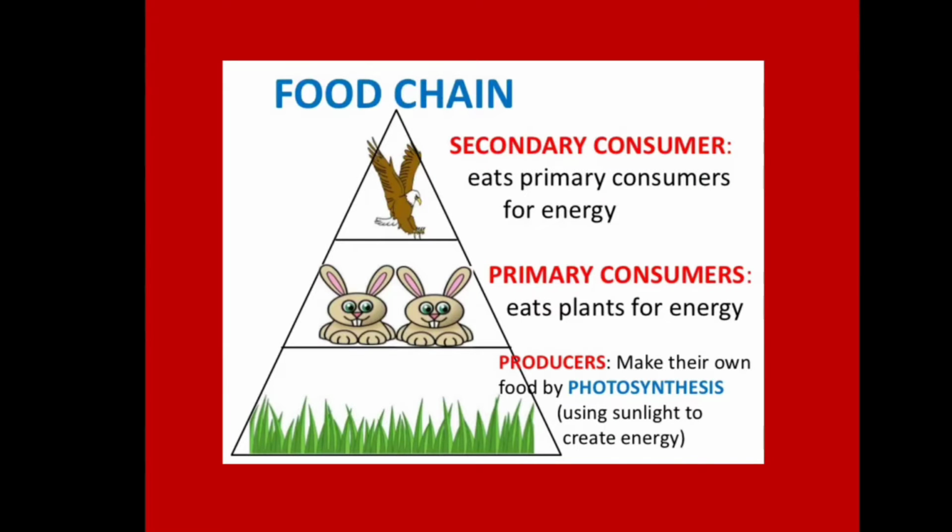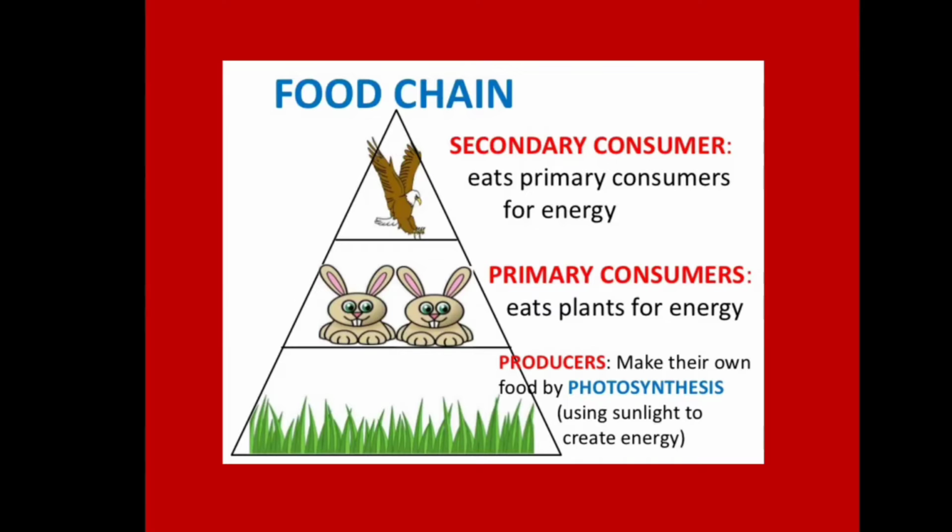Then let us see food chain. Here you can see a food chain in which grass is producer because it makes its own food by photosynthesis. Here it uses sunlight to create energy. So grass is the producer here.